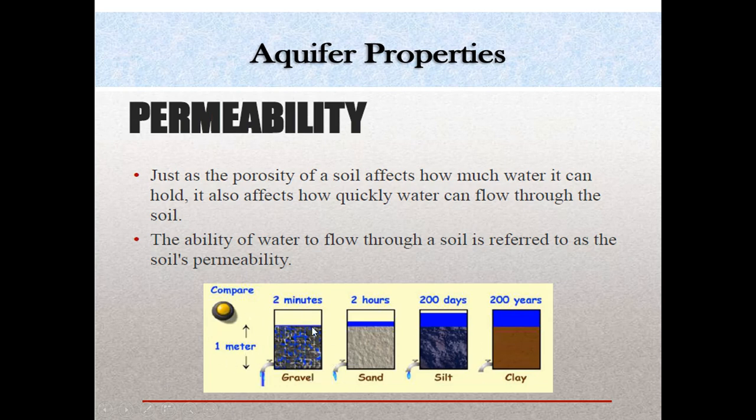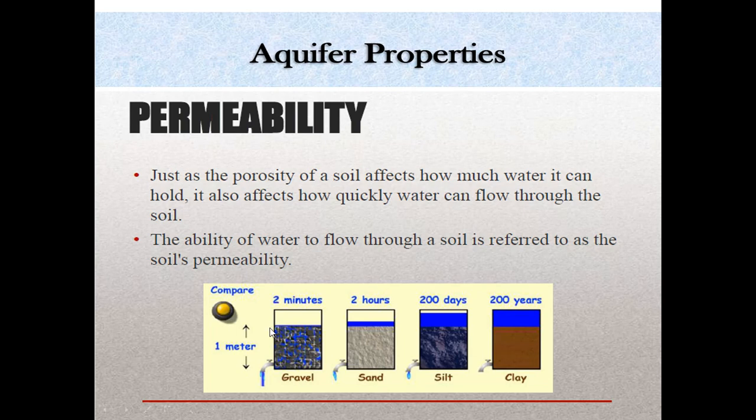So here, a comparison is given with different types of particles or clay materials. Gravel requires only 2 minutes to sieve the water. Sand requires 2 hours. Silt may require 200 days. Permeability will be very less. Clay may take, you can say, a couple of years to flow the water.